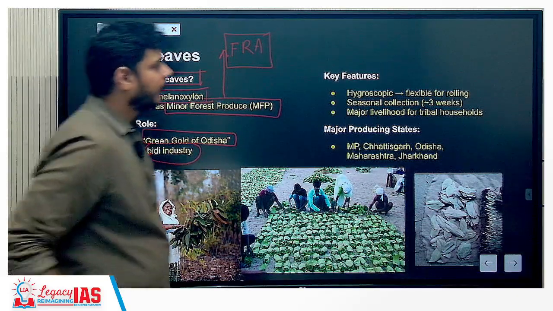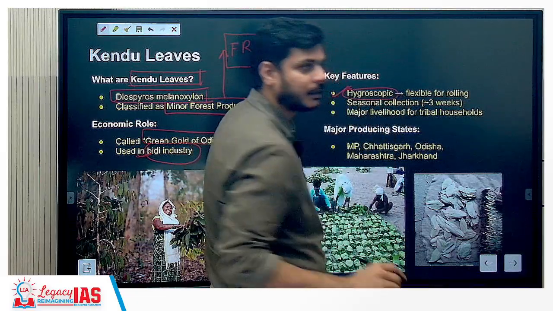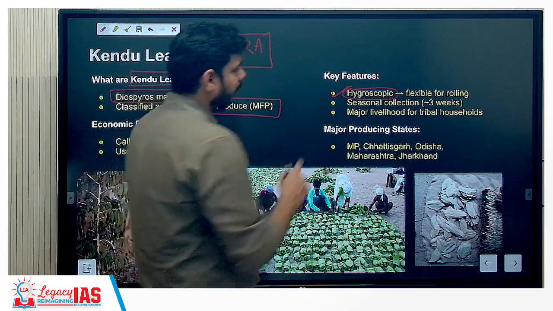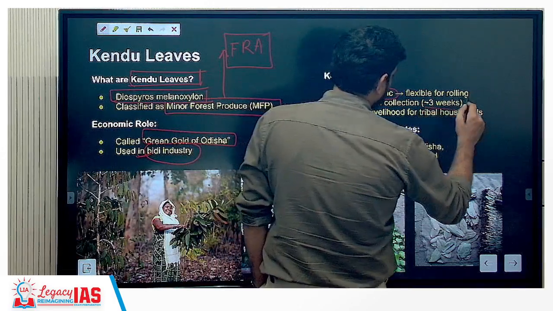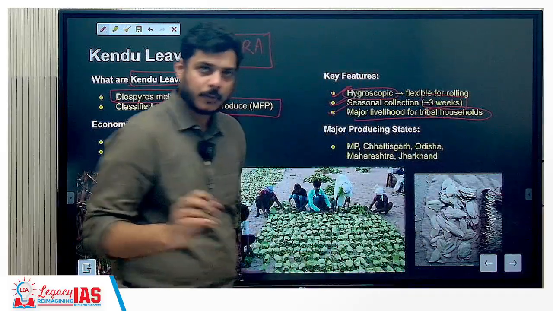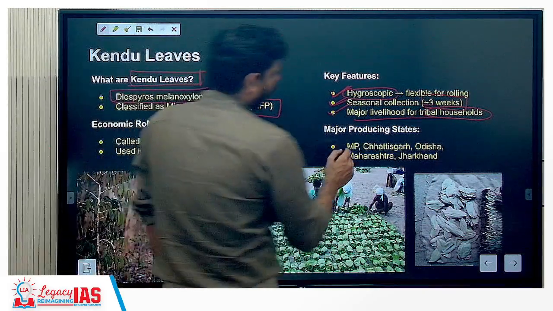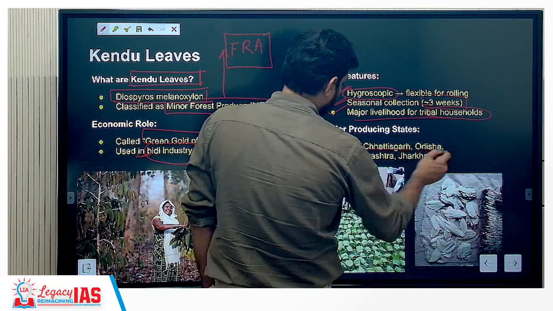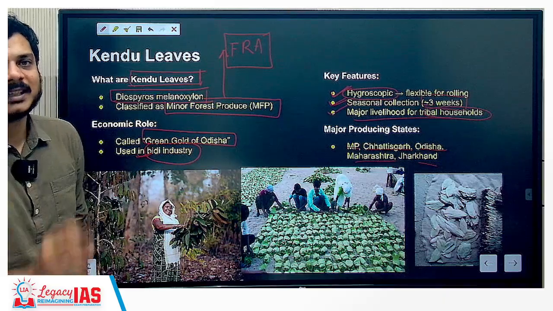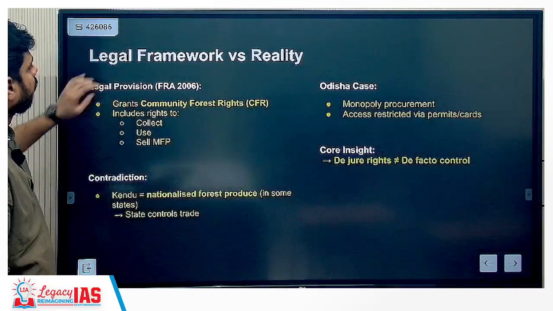Now, key features: these leaves are hygroscopic. What it means is that they are flexible in rolling. Seasonal collection, approximately 3 weeks, and a major livelihood for the tribal households. What are the major producing states? You might be asked this question. So please note: Madhya Pradesh, adjacent to it Chhattisgarh, Odisha, Maharashtra, and Jharkhand. These are the states that produce Kendu leaves in maximum quantities.